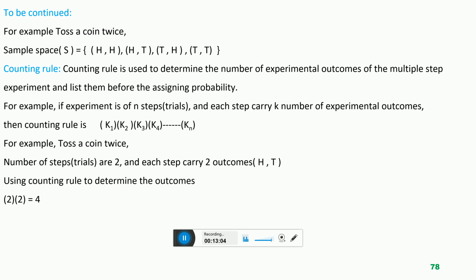What is the counting rule? Simply the multiplication of the number of outcomes of n trials, or n steps, of an experiment. How many outcomes do we have in these n steps? K_n represents the nth outcome. So we are just multiplying the outcome of the first step by the outcome of the second step by the outcome of the third step, and so on, up to the outcome of the nth step, the last trial. So this is the counting rule formulation.